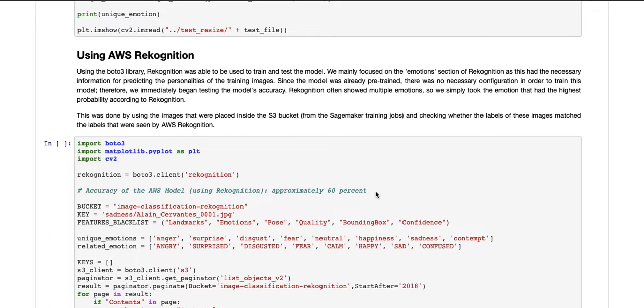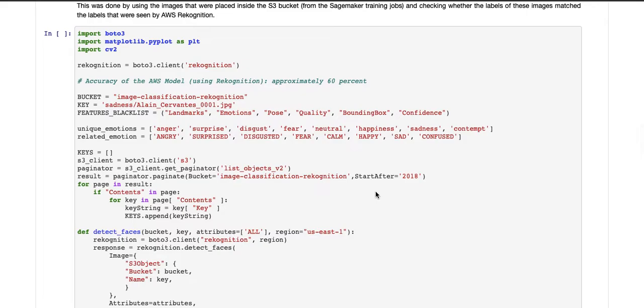So Rekognition often showed multiple emotions, so we simply took the emotion that had the highest probability according to Rekognition. And that makes sense, right? You can be angry and surprised at the same time. So we essentially just took the one that had the highest probability of being true.